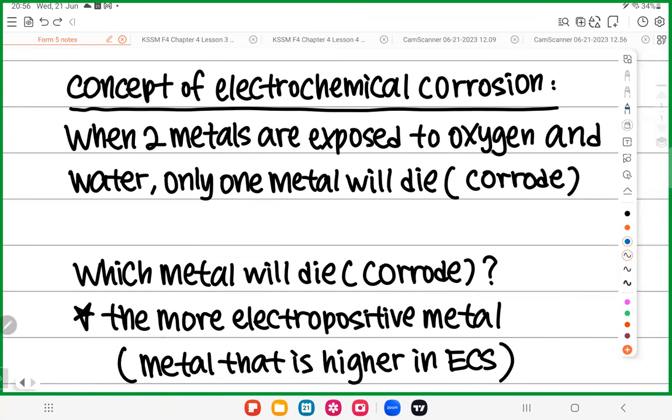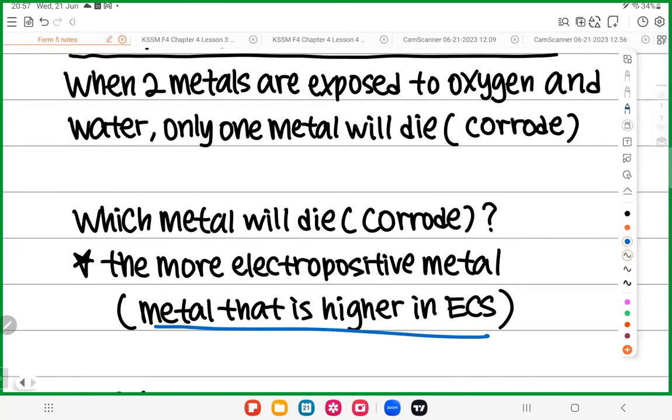If you all remember, let's do a 1-minute revision. Electropositive means the metal who is higher in ECS. Any metal who is higher in ECS, they will die faster. Die means they will corrode. So the higher the metal in ECS, the easier it is for the metal to corrode. Simple as that. And it makes perfect sense.